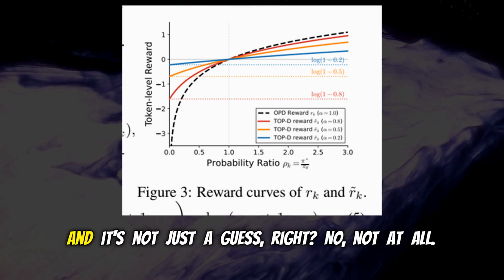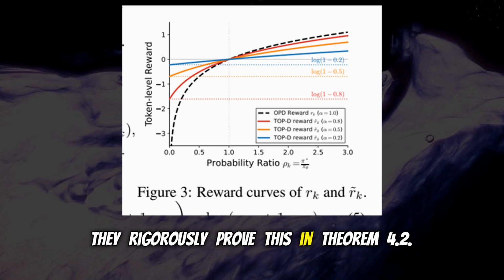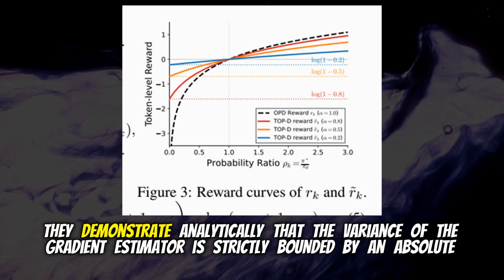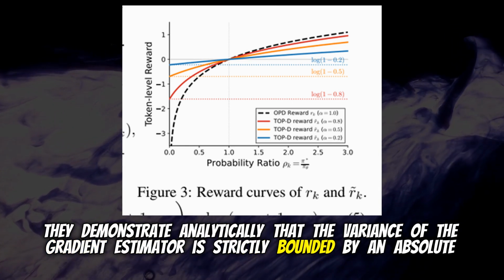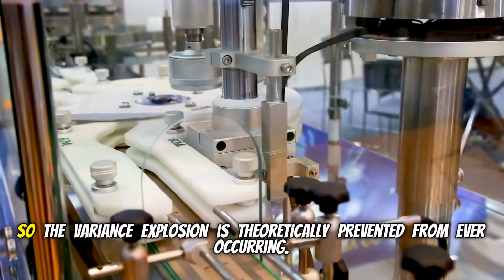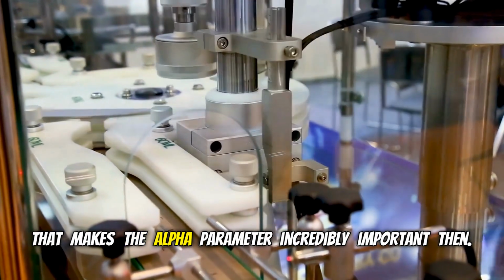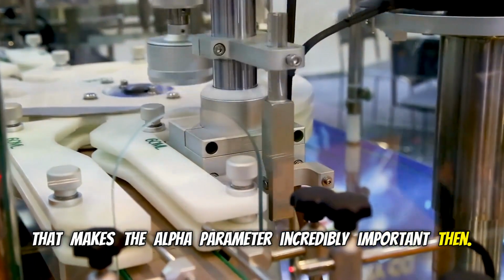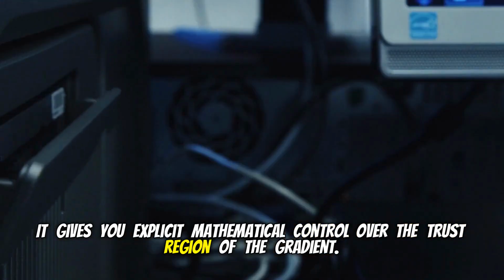That's so clean. And it's not just a guess, right? No, not at all. They rigorously prove this in Theorem 4.2. They demonstrate analytically that the variance of the gradient estimator is strictly bounded by an absolute mathematical limit across the entire space. So the variance explosion is theoretically prevented from ever occurring. That makes the alpha parameter incredibly important then. It gives you explicit mathematical control over the trust region of the gradient.